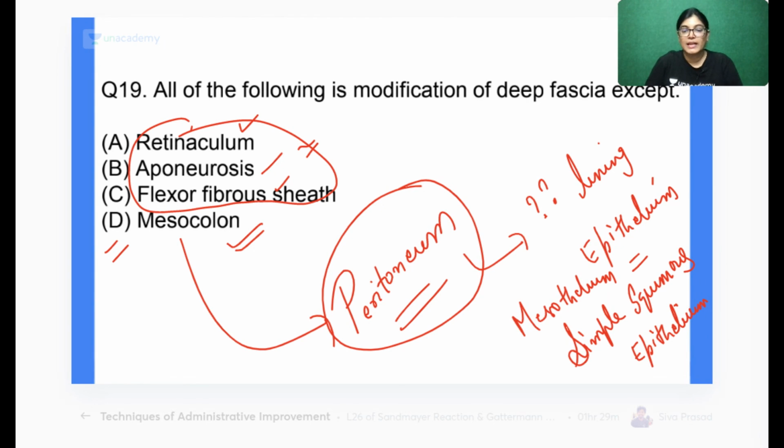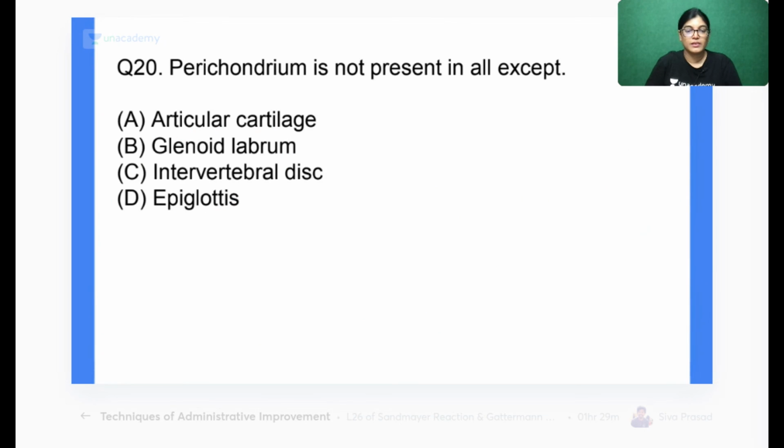Yes. So let's move on to the next MCQ. Perichondrium is present in all except: articular cartilage, glenoid labrum, intervertebral disc, or epiglottis. So in which of the following is perichondrium not present? Four options are there. Mark the correct answer.